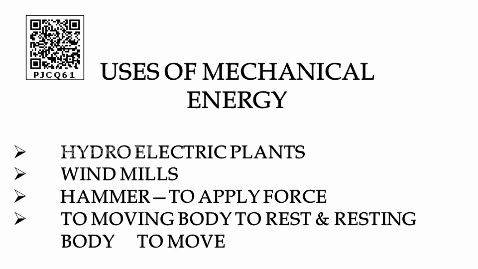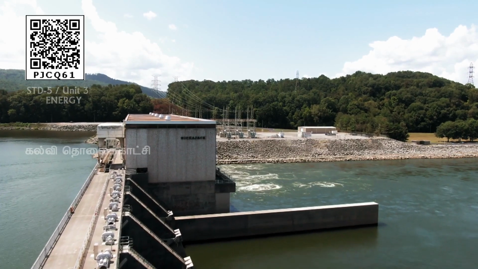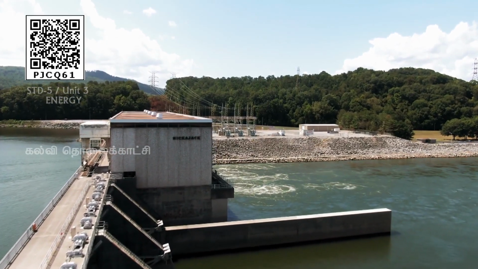Uses of mechanical energy. Mechanical energy is used in a hydroelectric power plant and a windmill. The mechanical energy of the hammer is used to apply a force on a nail, and mechanical energy is used to move a rest object and also to make a moving object come to rest. For example, a hydroelectric power plant.